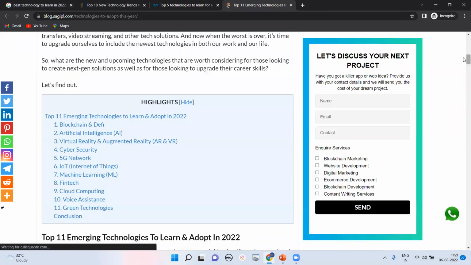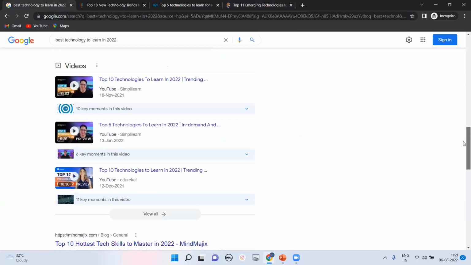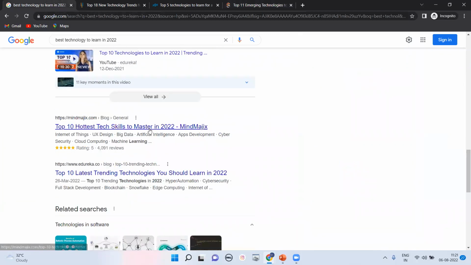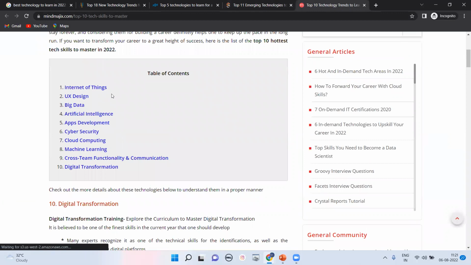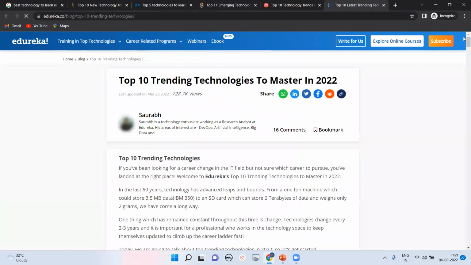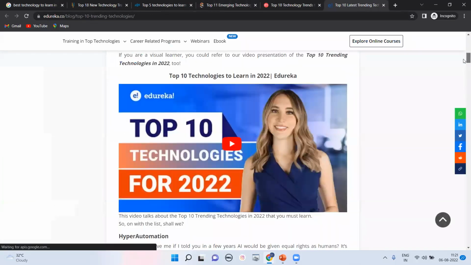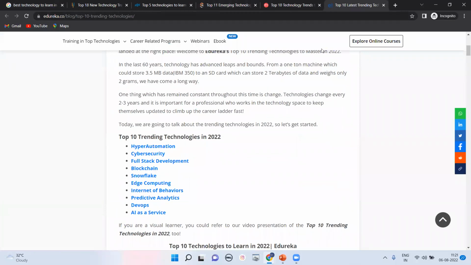Okay, RPA and AI, that is the top you can get right now. Different websites like Edureka and n number of other websites say that is the best technology to start. You can see right now we are getting RPA. Let me go to Edureka also. So data scientist and RPA is the best technology. Again, this is the data given by Edureka and this particular company.